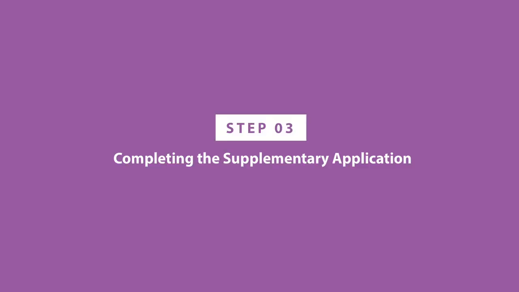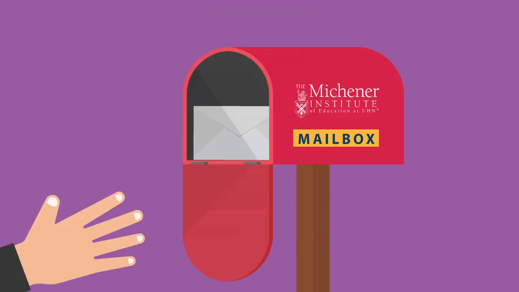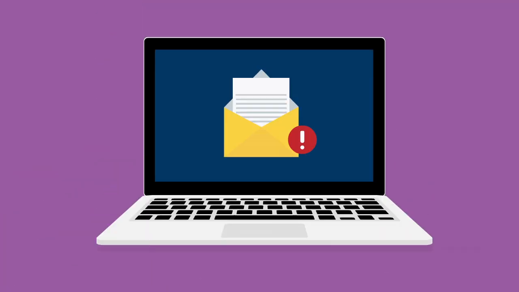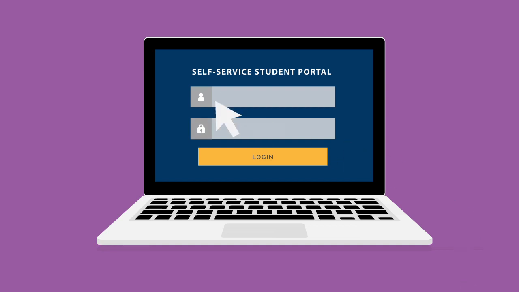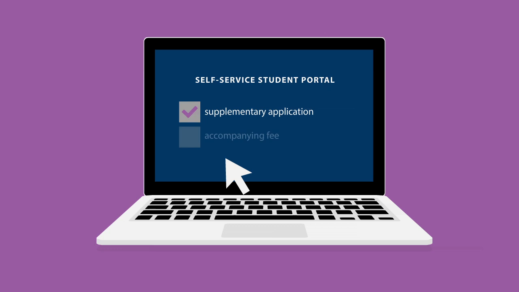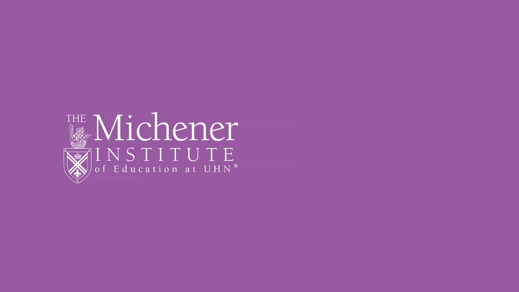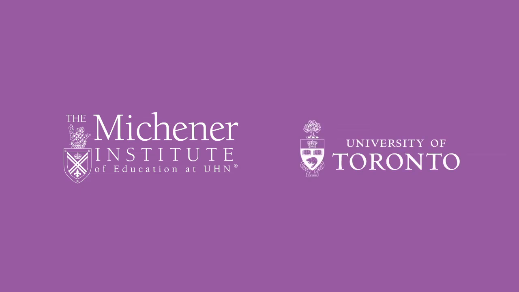Step 3. Completing the supplementary application. After your application is received, you will be emailed login information to the self-service student portal. Here you can complete the supplementary application and submit the accompanying fee before the required deadline. You only need to pay one fee, regardless of the number of programs you are applying to. This is required for both Michener-only and U of T joint programs. The first part of your application is now complete.